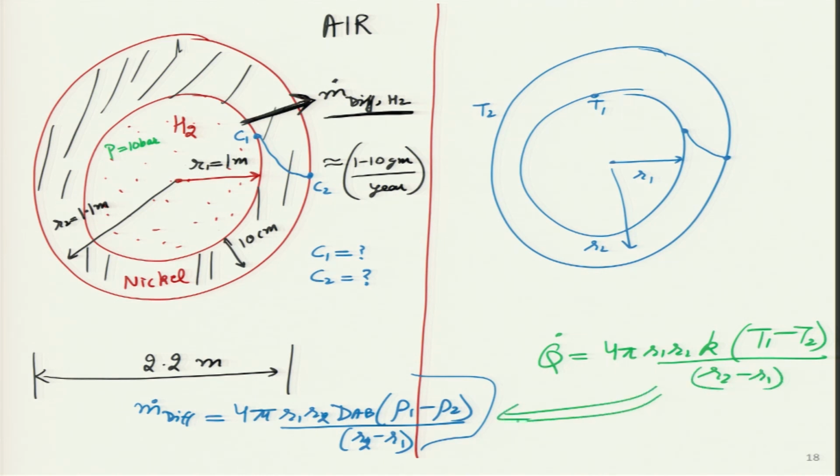Very soon we will see the analogy again and see whether we can convert conduction heat transfer directly into mass diffusion, and what the expressions would be in cylindrical, plane wall as well as spherical coordinates.